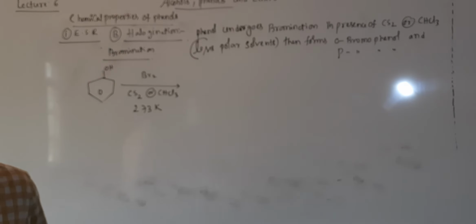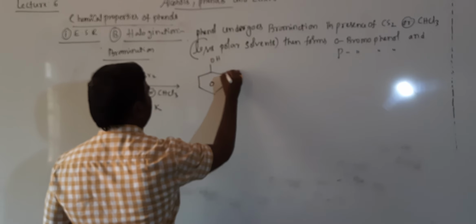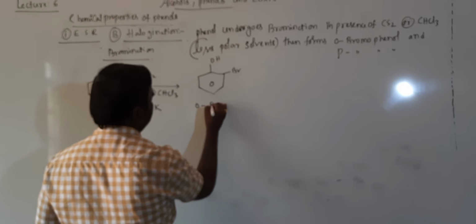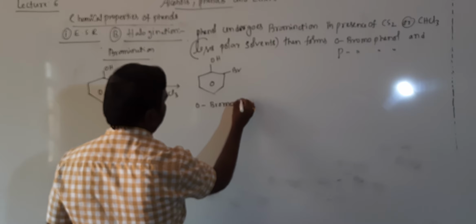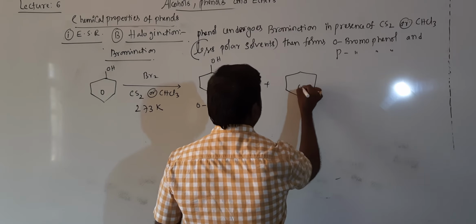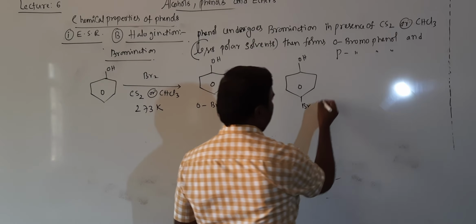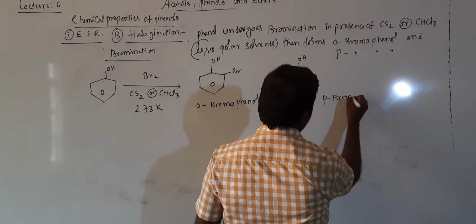Then it gives orthobromophenol, and next one is where the para position is occupied by bromine, named as parabromophenol.